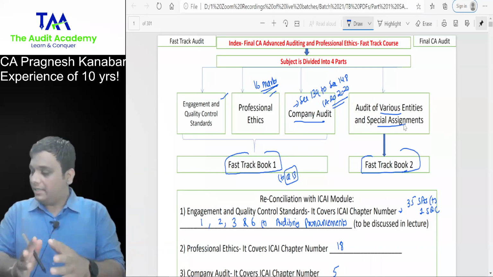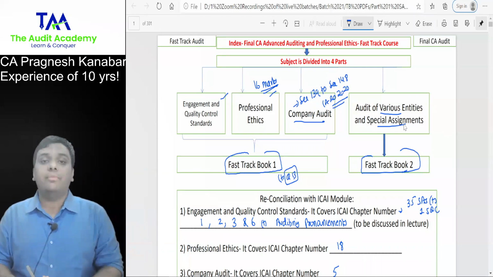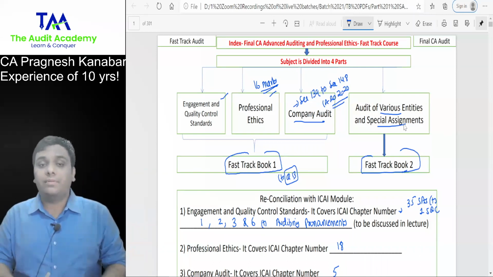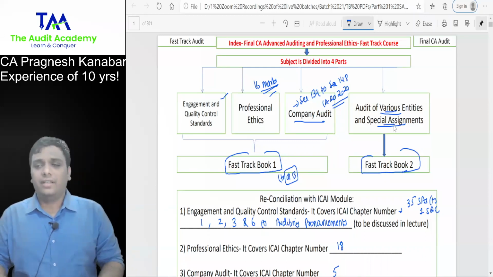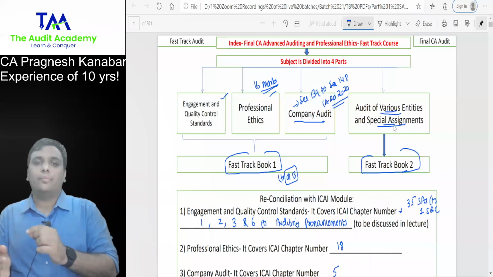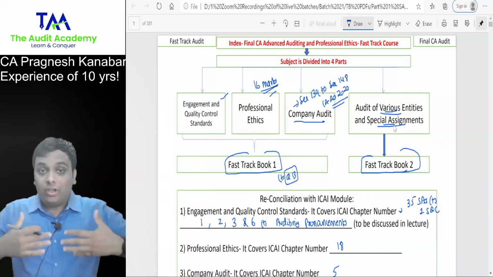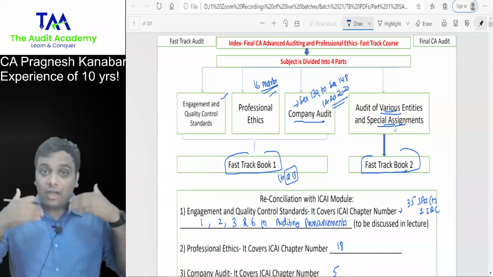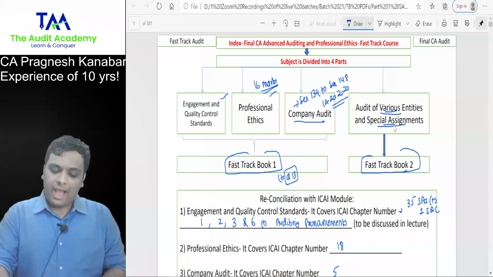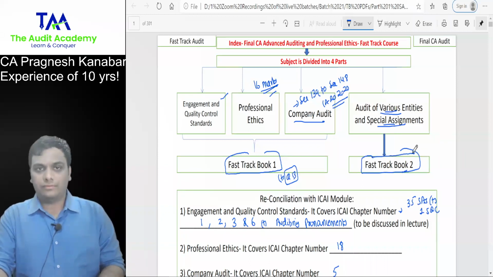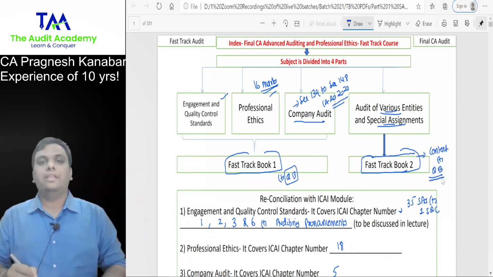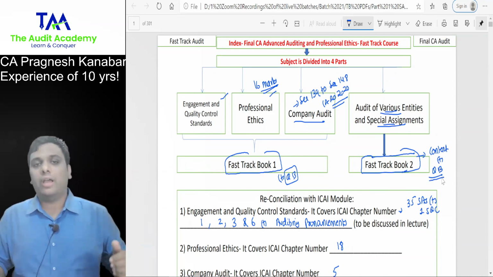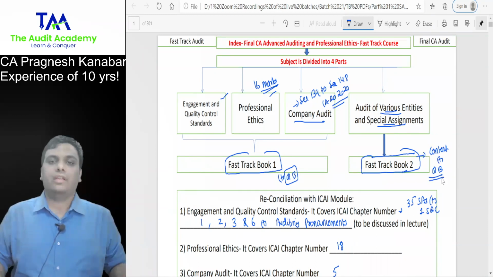And the major mistake that final year students commit is that they don't end up covering the chapters of audit of various entities and special assignments. They cover a few topics, and leave a few topics in option. In order to create awareness for these topics, I have given a separate book too. In this book, you have content as well as a question bank. Don't worry about it.